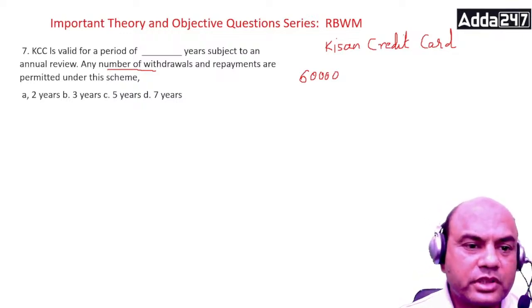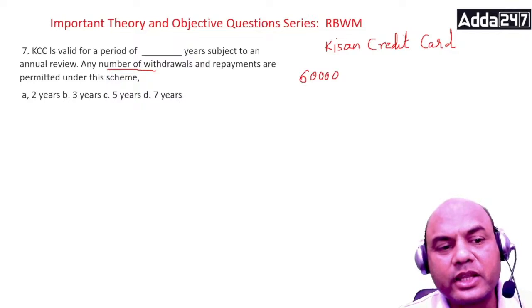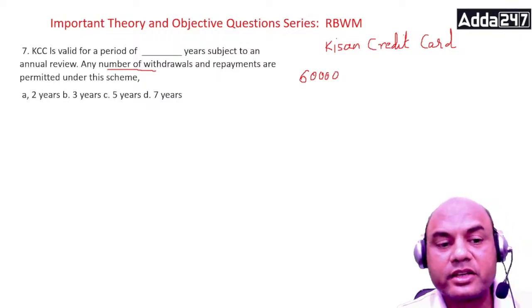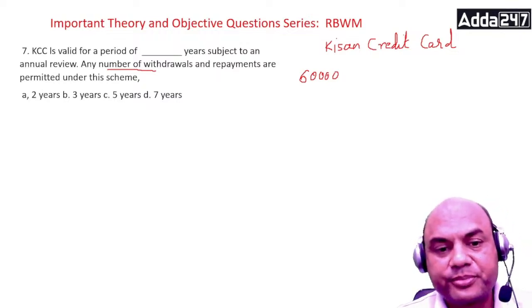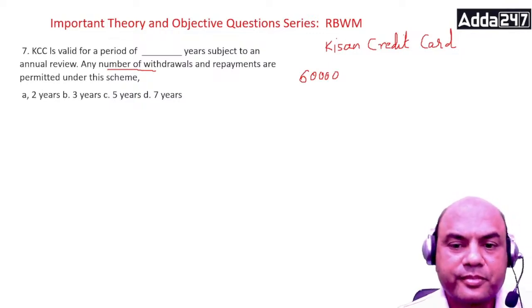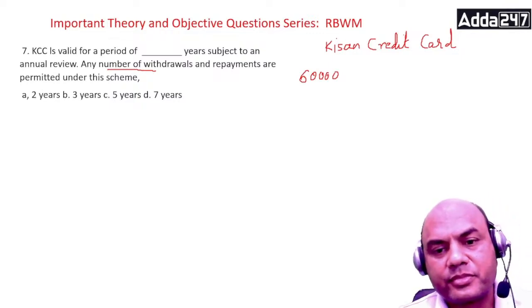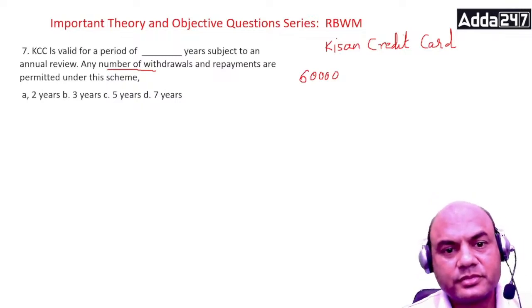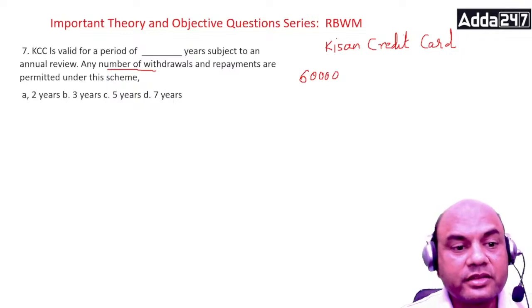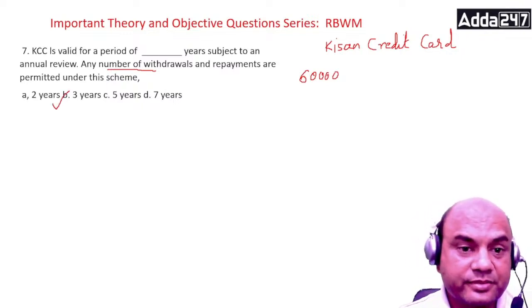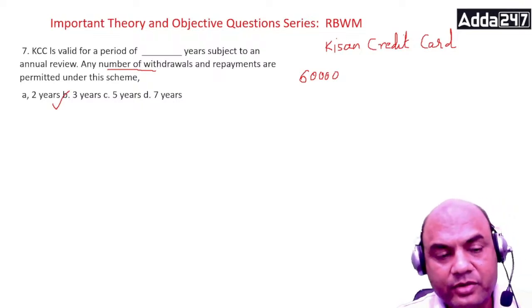Okay, so the question is, this Kisan credit card is valid for a period of dash years. So how many years? 2 years, 3 years, 5 years, 7 years. For how many years is this KCC valid? Everyone think over it. It is 3 years. Got it? KCC is valid for 3 years. Remember this. Okay? Clear everyone?